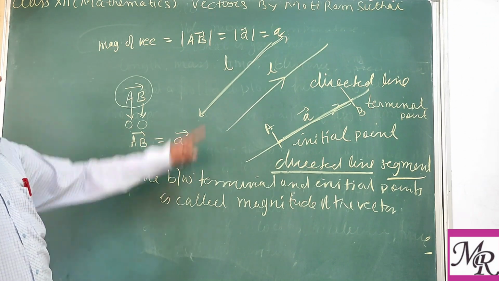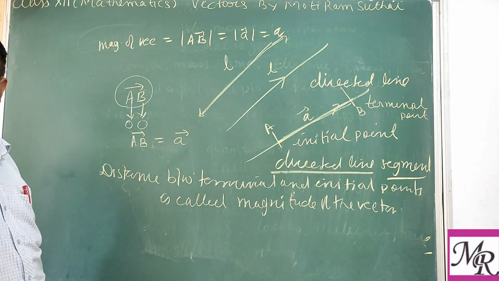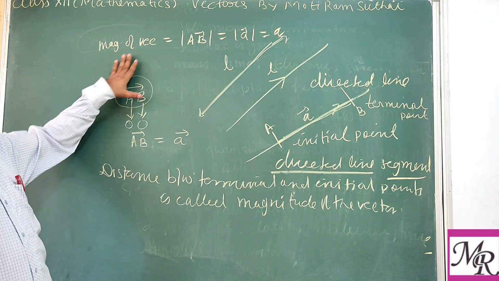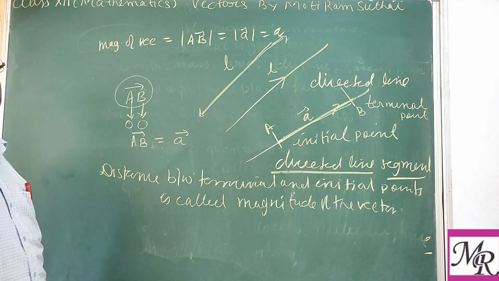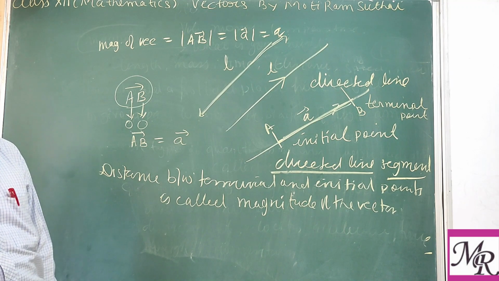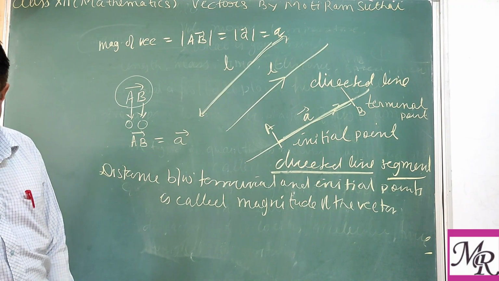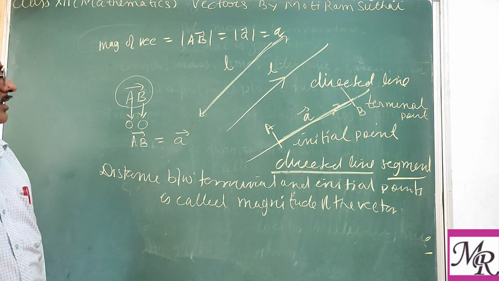So we can write mode of AB equal to mode of vector a equal to a. Clear?